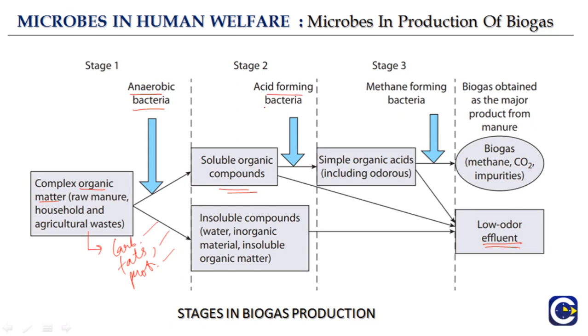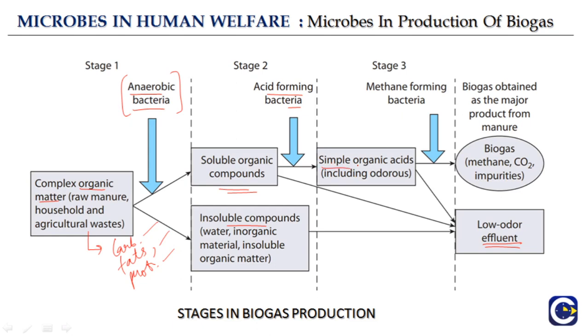In stage 2, there is an acid forming bacteria. So in stage 1, there was anaerobic bacteria that basically converted the carbohydrates, fats and protein of the complex organic matter into soluble organic compounds and separated away the insoluble compounds. So in the second stage, the acid forming bacteria convert the soluble organic matter into volatile acid, which are usually organic acids causing some characteristic odor.